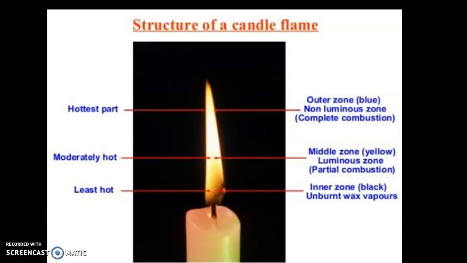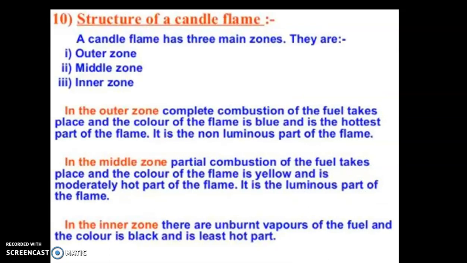The second one is the middle zone, which is a yellow zone and it is called the luminous zone, where partial combustion takes place. And the third one is the inner zone, where you can see black soot particles coming out, and there are unburned wax vapors. So light a candle with a matchstick and study the parts of the flame at home. So let's talk about the non-luminous zone.